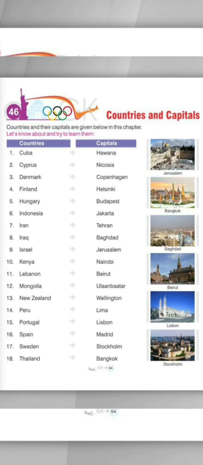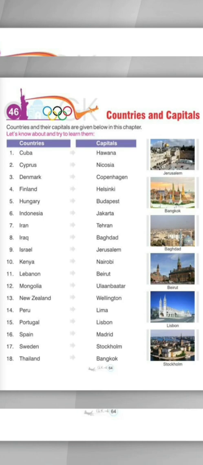11th is Lebanon and capital of Lebanon is called Beirut. 12th is Mongolia and capital of Mongolia is Ulaanbaatar. 13th one is New Zealand and name of the capital of New Zealand is Wellington. 14th is Peru and capital of Peru is Lima. 15th is Portugal and capital of Portugal is Lisbon.